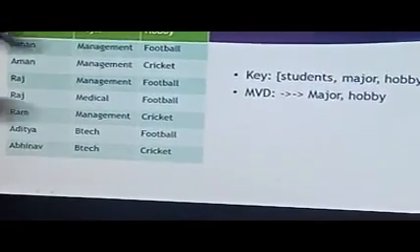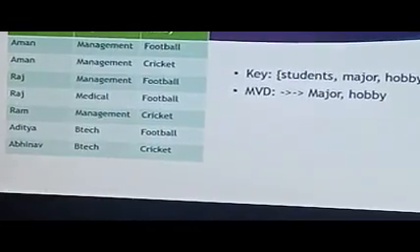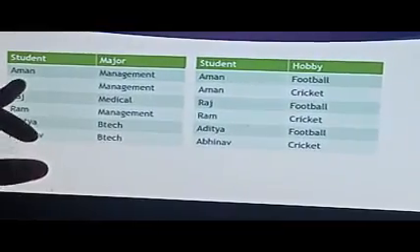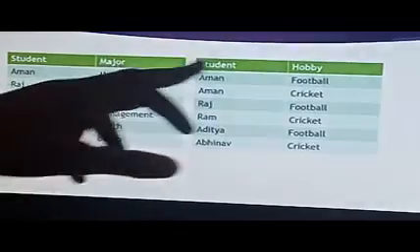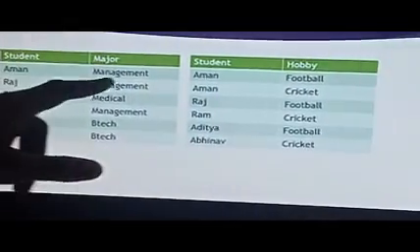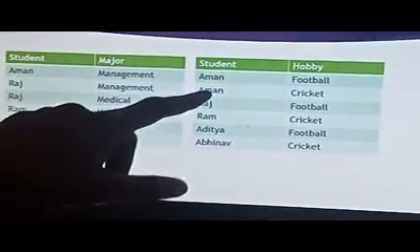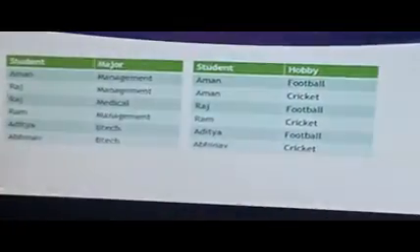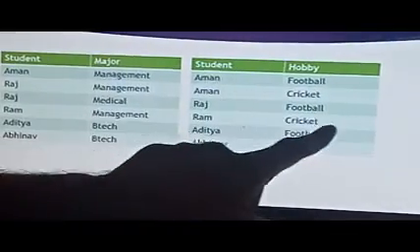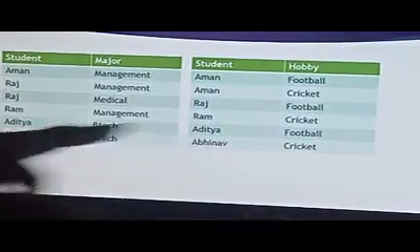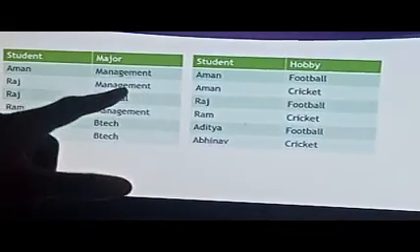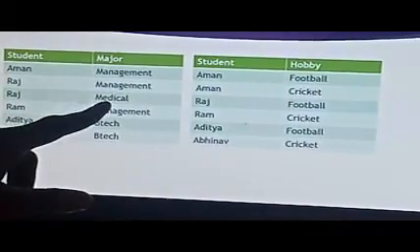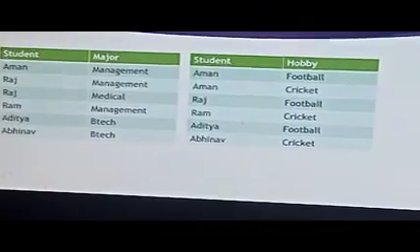These two fields are multi-valued and depend on the student. You are segregating that into student and major, and student and hobby. Aman depends on management, and Aman has hobbies football and cricket, and similarly Raj depends on football. One Raj depends on management and another Raj depends on medical.